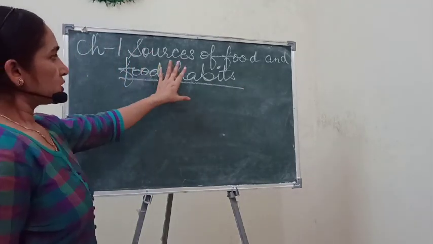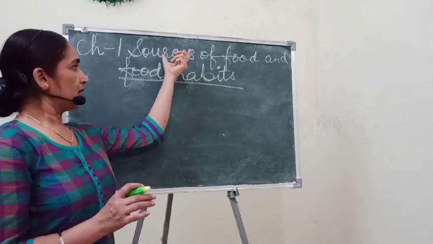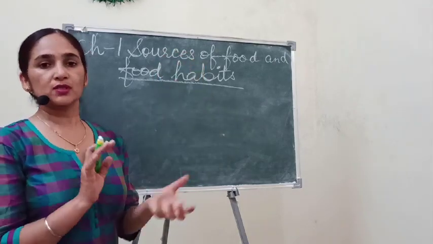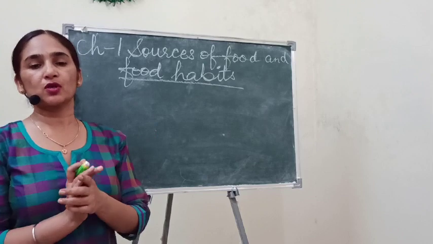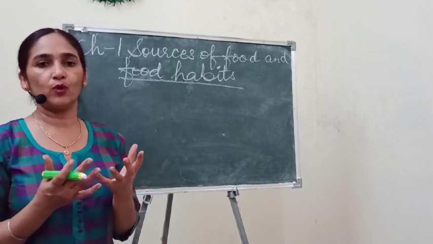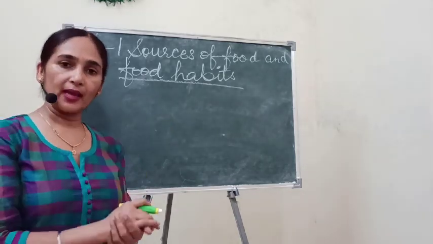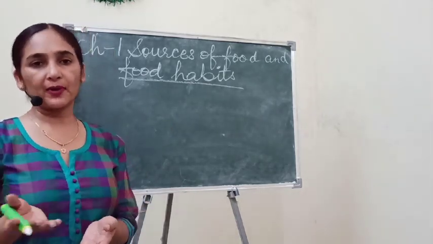So children, in this chapter I taught you what the main sources of food are, means from where we are getting our food. Mainly we get food either from animals or from plants.